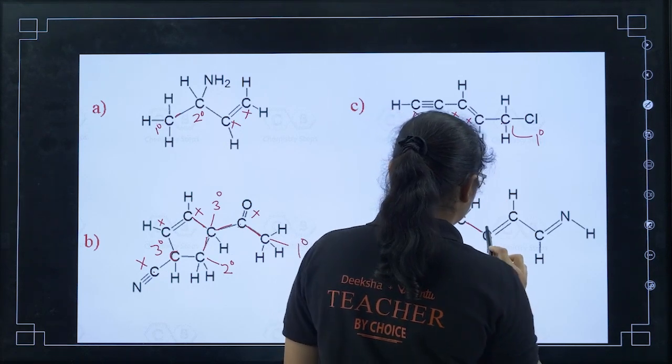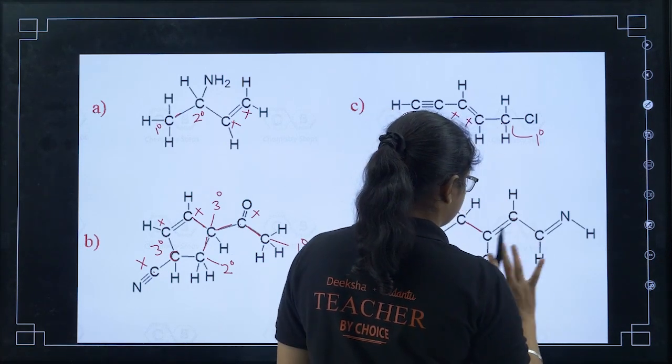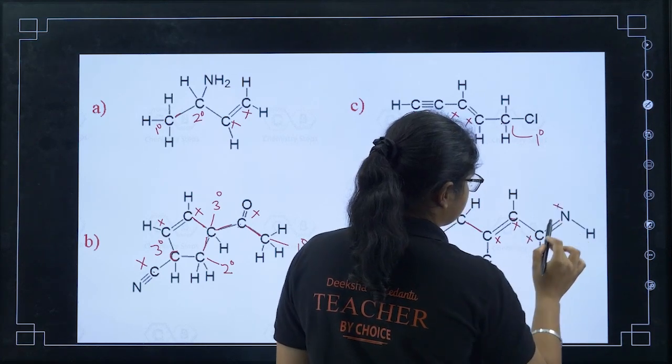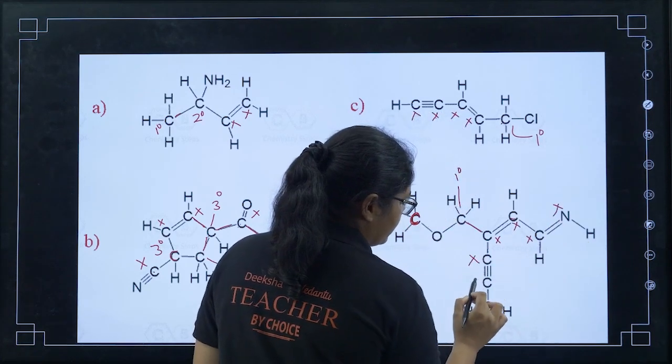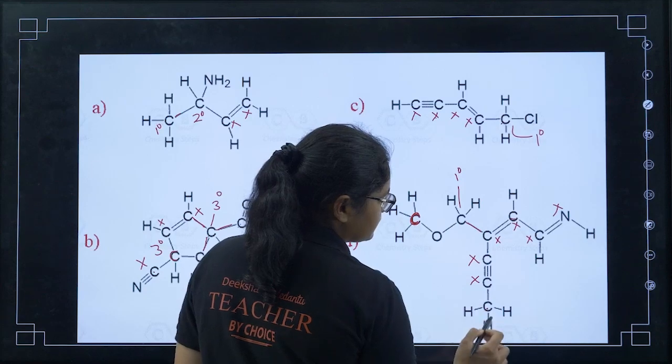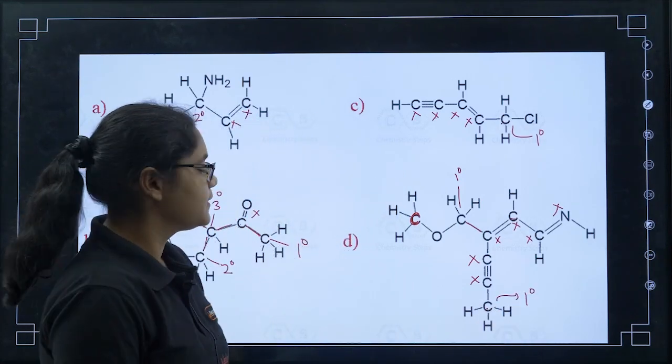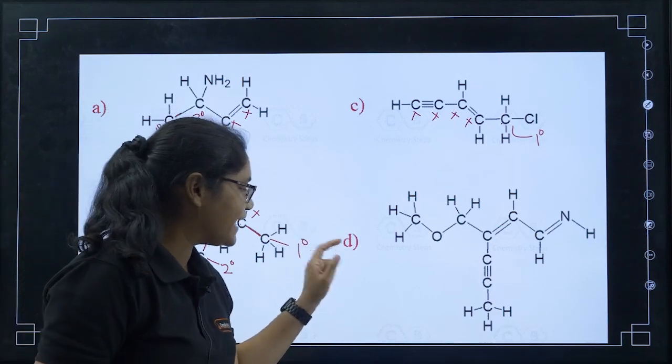Now these two carbons are not sp3. This carbon is attached to 1 carbon, so it is a primary carbon. Fine. Now let's see the next example.